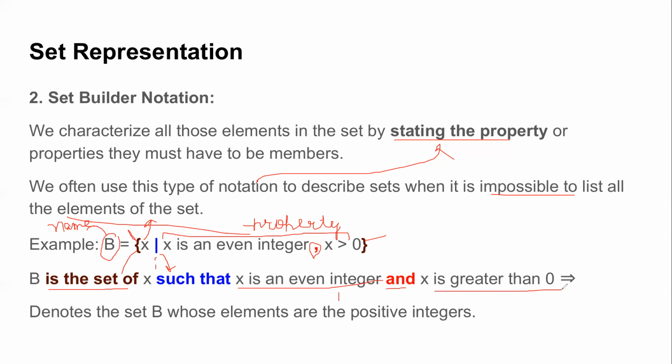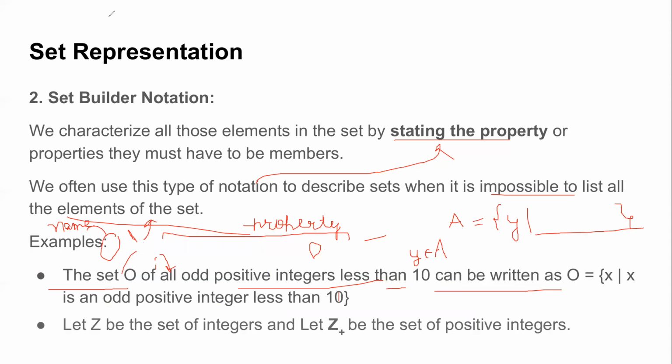So in general, whenever you have a set builder notation, you have the name of the set, and then you have curly braces to denote the set. Then you have a descriptive element, and all the descriptive elements are the members of the set. Then you put a vertical bar and state what properties the members should have. So by this, you get a compressed notation of your set, by just listing the common property.